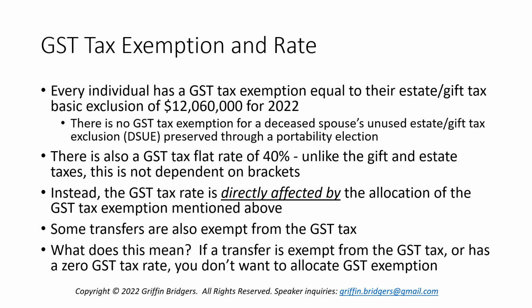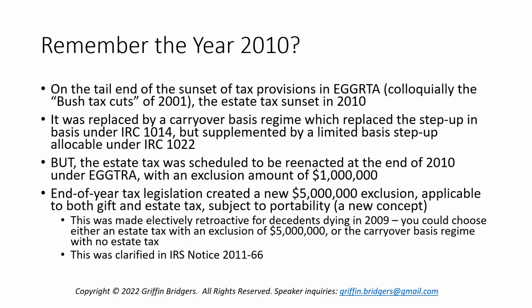Well, it means that if you have a transfer that's already exempt from the GST tax, in other words, a transfer that already has a 0% GST tax rate, you don't want to allocate GST tax exemption, because remember, the only reason to allocate GST tax exemption is to pull yourself down from that flat rate of 40% to optimally a 0% rate. So, I know that seems like splitting hairs, but it has some relevance from the year 2010,